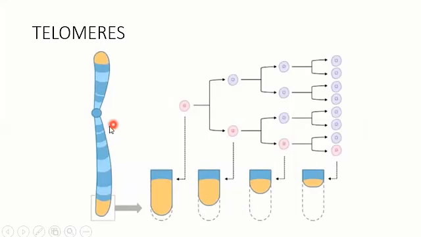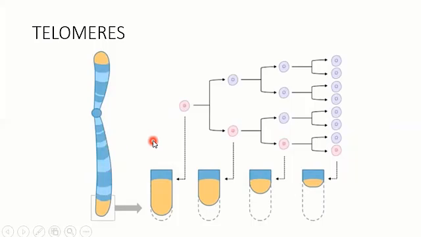This is a diagram. These yellow ends, they are actually the telomeres. Through repeated cell divisions like this, and by the process of aging, we can say that there is a reduction in the volume of the telomeres after each cell division. So these telomeres will help in the proper replication of the rest of the DNA that is represented by the blue part, and that's why these are the protective ends.